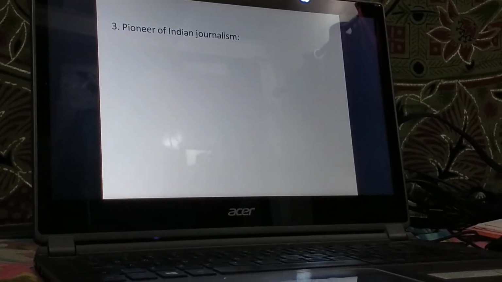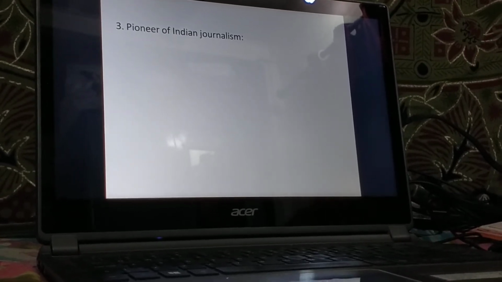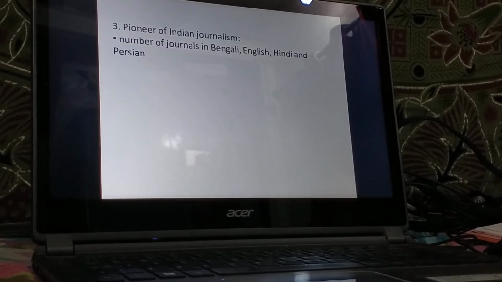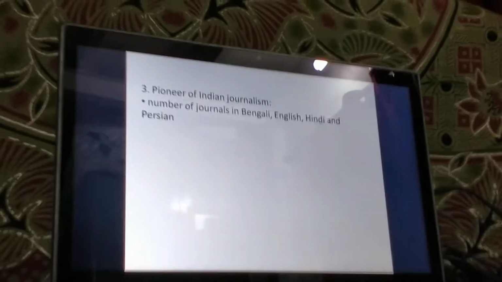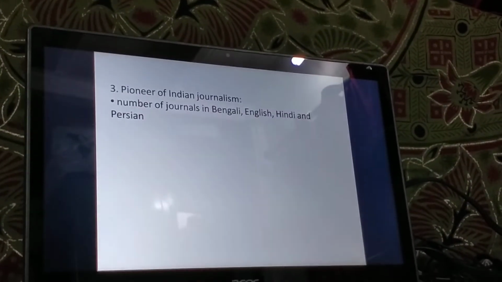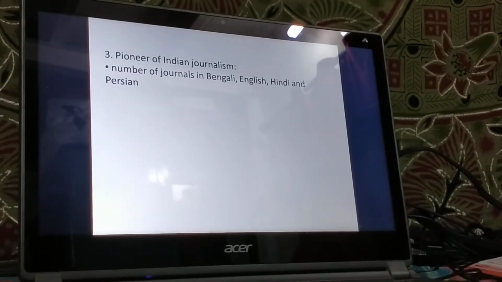Next one is he served as the pioneer of Indian journalism. He published various papers, various articles, various journals in Bengali, English, Hindi, and Persian languages, which was the common language of the people, so that people can understand.